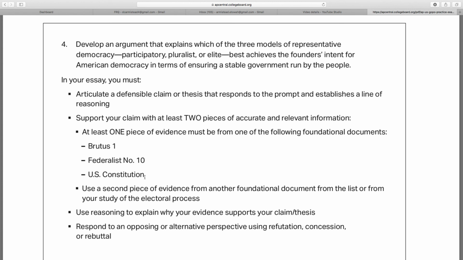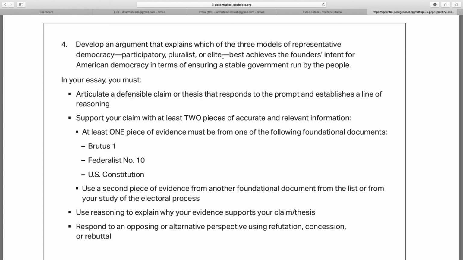Also in the U.S. Constitution, you could go with the Electoral College. Again, elite. They didn't trust the people necessarily to choose the chief executive. They're allowing these electors to make that decision. Now, what you cannot do is double dip. You can't use the U.S. Constitution for your first piece of evidence and your second. You're not going to be able to do that.